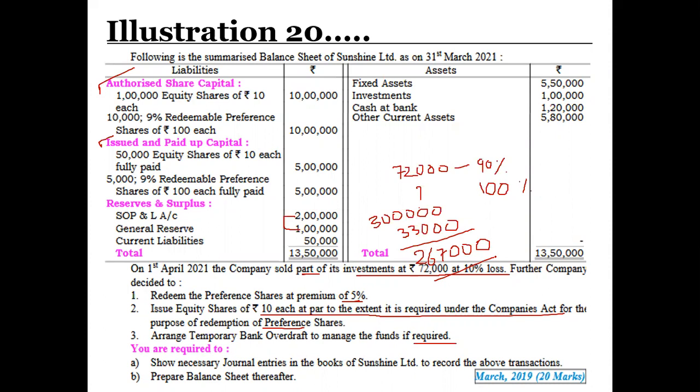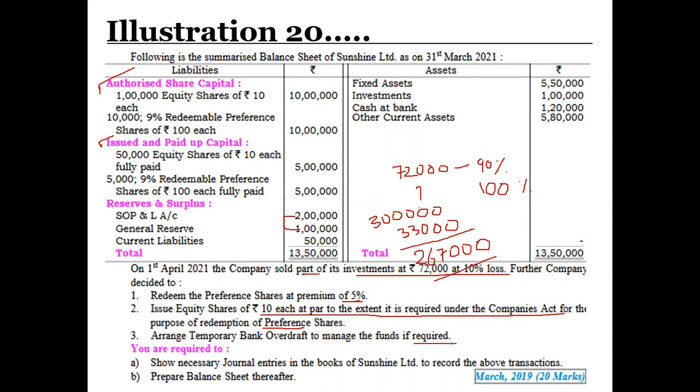So my first entry will be of sale of investment at loss. Second entry will be of transfer of claim at premium. Third entry will be of providing the premium. Fourth entry will be of creation of CRR. Fifth entry will be of claim settlement. And arrange a temporary bank overdraft to manage.